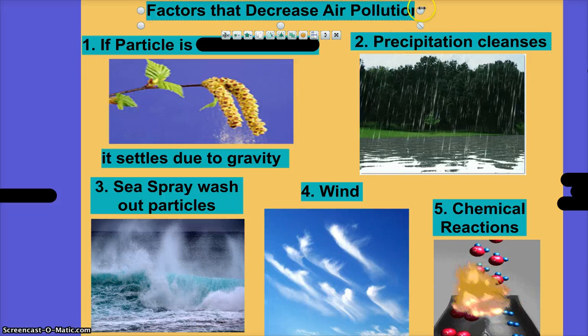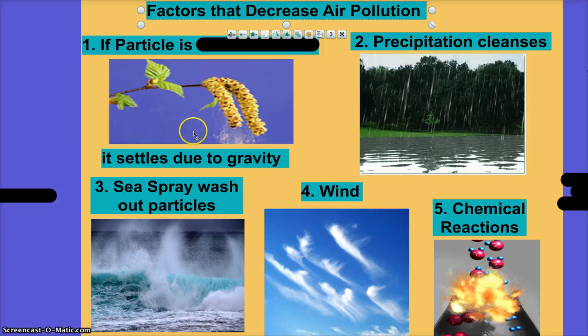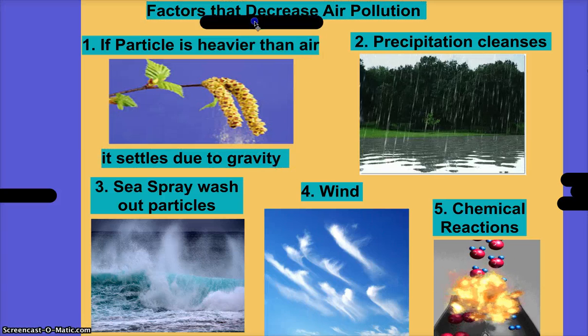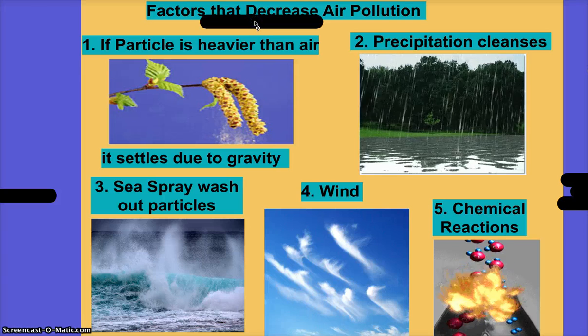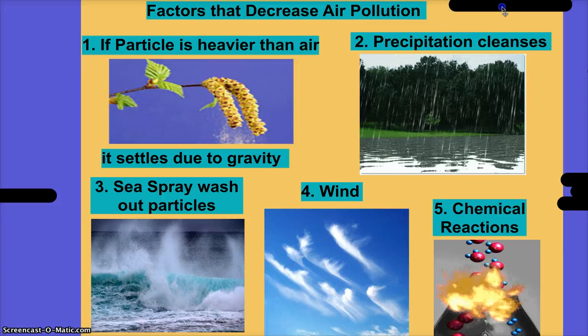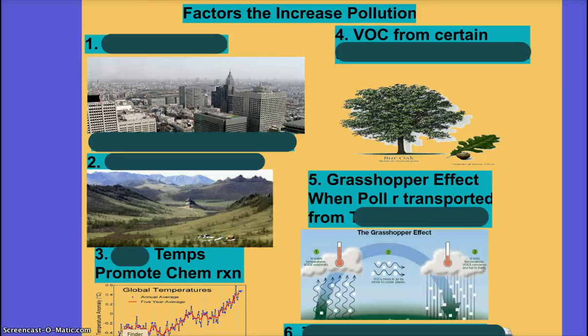And finish that sentence. If a particle is blank, it settles due to gravity. Heavy, good. So any particle or pollutant in particulate matter that's heavy, or a compound that's heavier than air, can come back down to the ground, so it's no longer air pollution. Factors that increase air pollution.